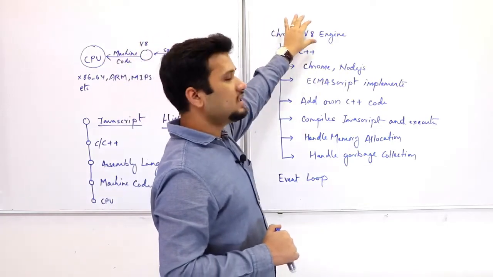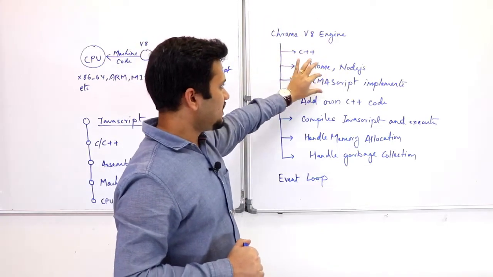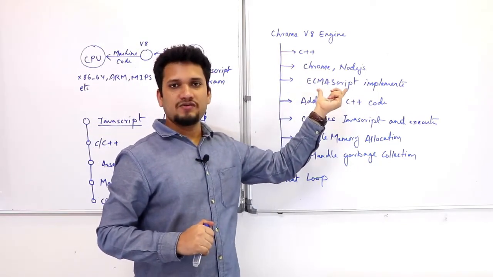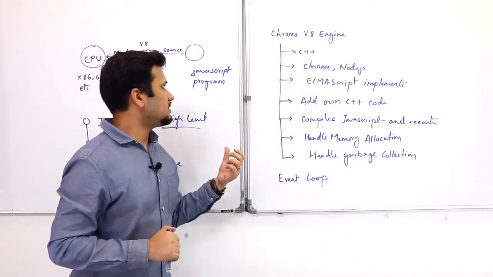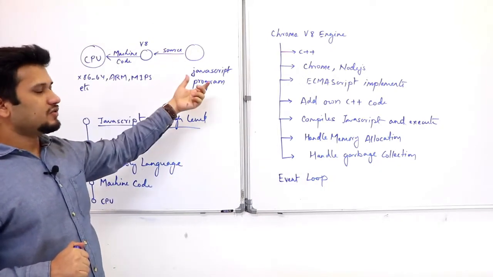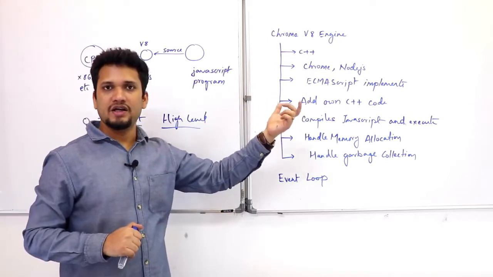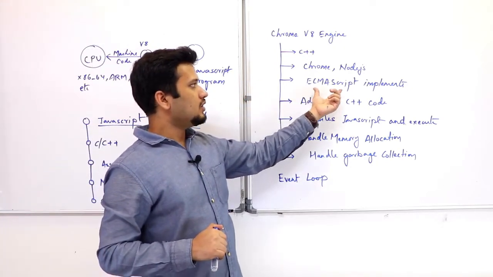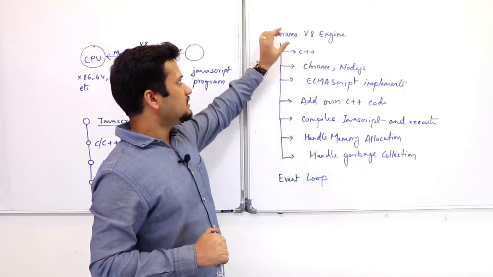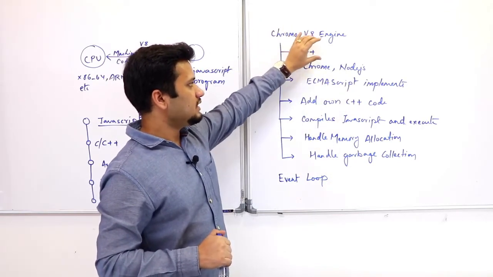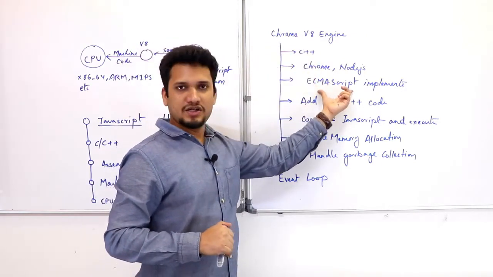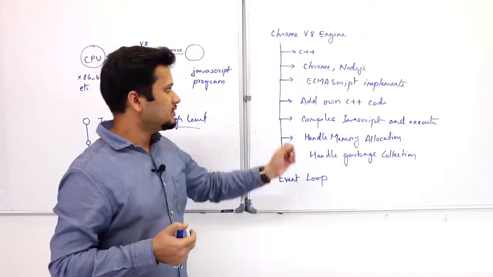This engine has an implementation of ECMAScript. This is the specification that specifies what language features JavaScript will have. All the definitions, how a function will be defined and how variables will be declared, are specified in ECMAScript. And the Chrome V8 engine provides the implementation of how your script can be interpreted.